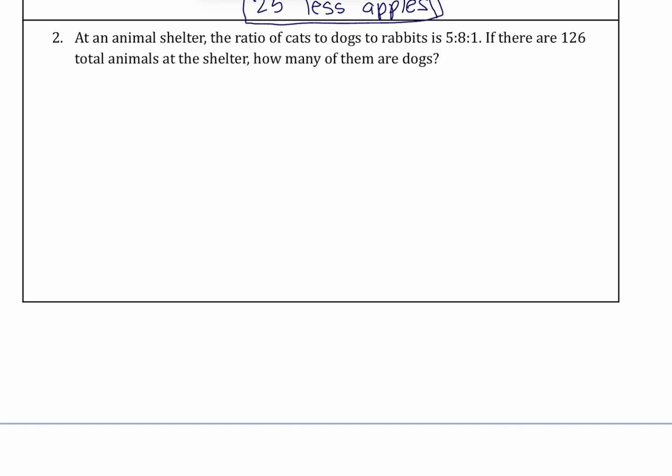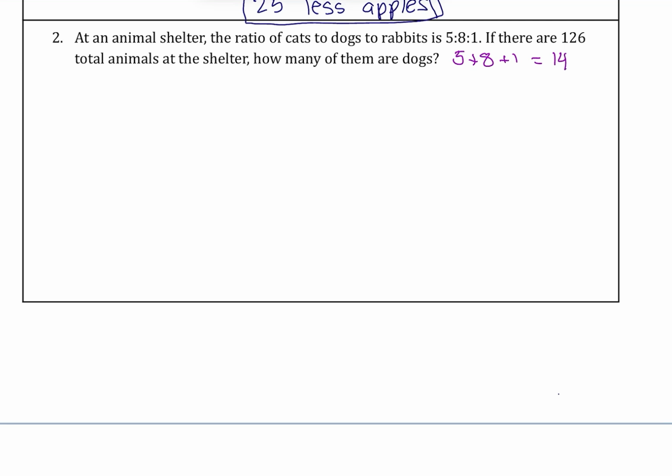So the first thing we want to do is figure out the proportion of animals that are dogs. All right, so if we look at this total ratio, 5, 8, and 1, if we add those numbers together, 5 cats plus 8 dogs plus 1 rabbit, we would be looking at 14 animals in total.